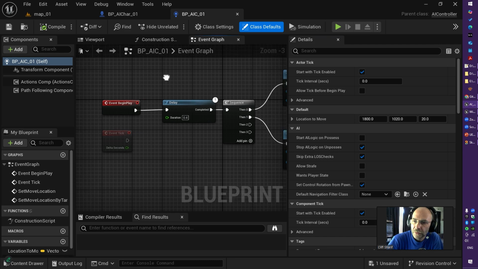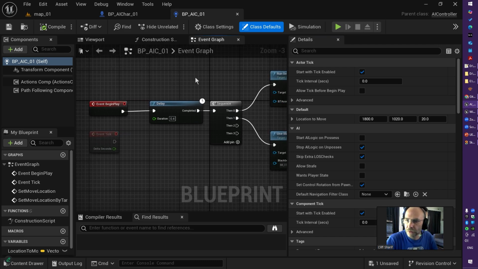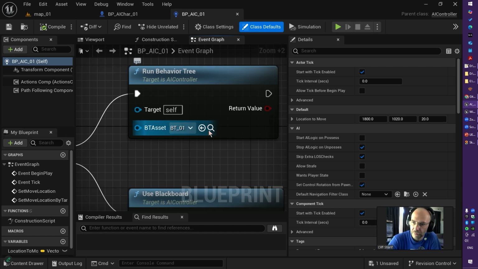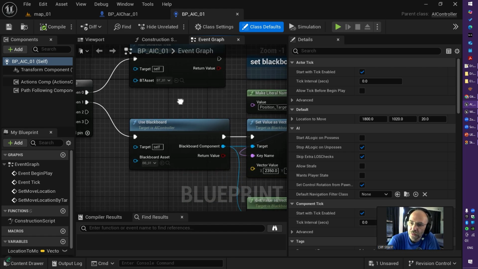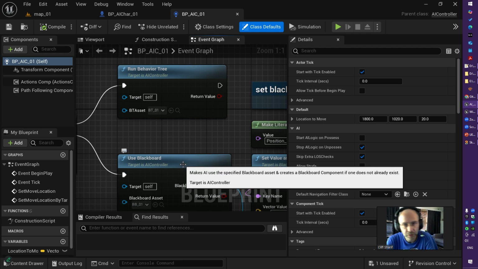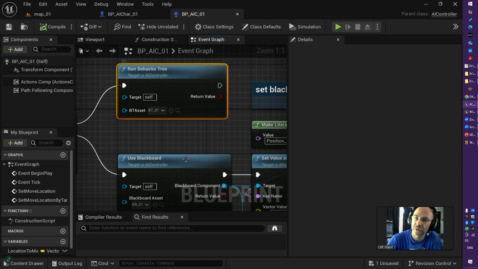Perfect. So at begin play, inside the AI controller, I am running my behavior tree, and then I use the blackboard. Keep in mind, the blackboard represents the knowledge of this AI character, and the behavior tree will run the behavior.